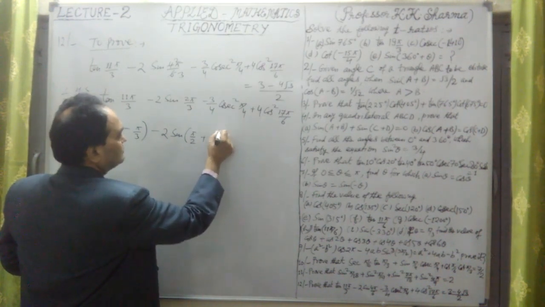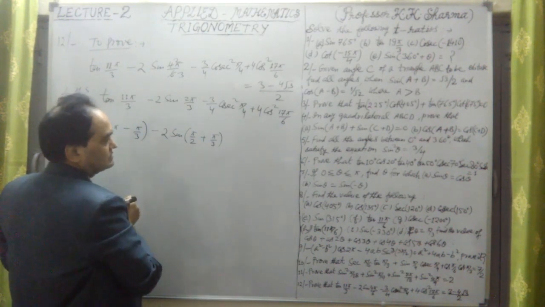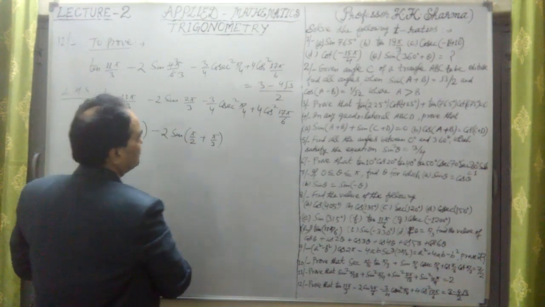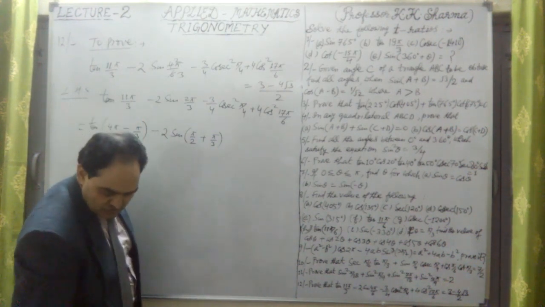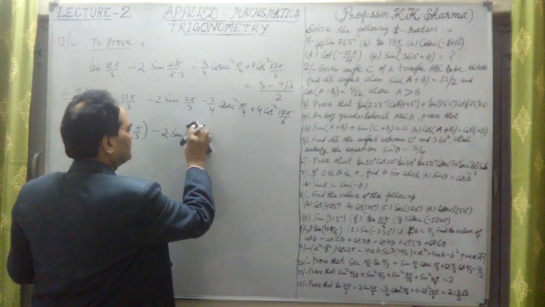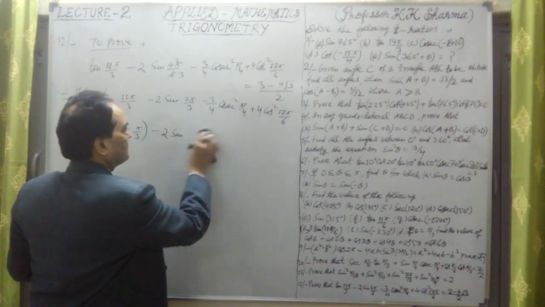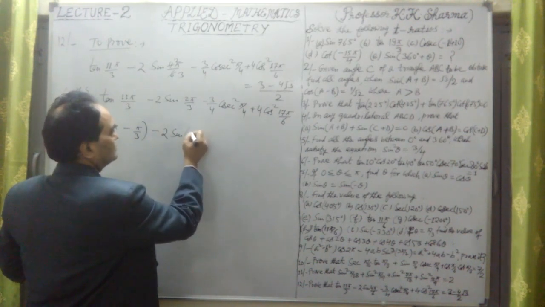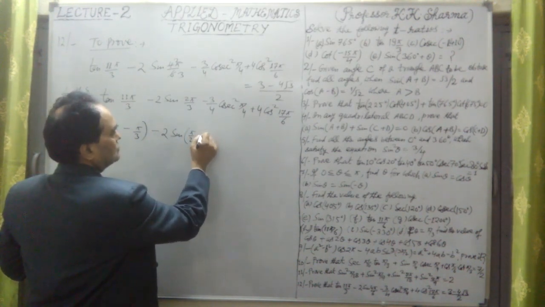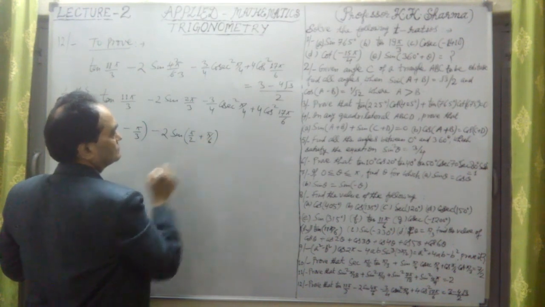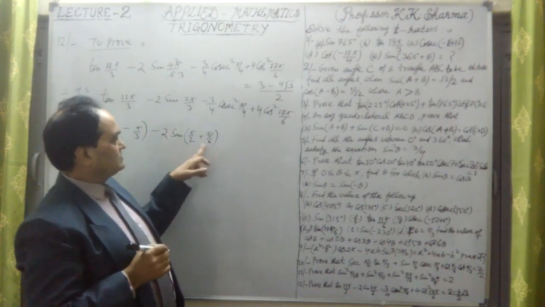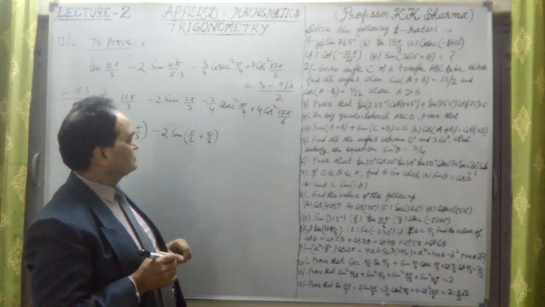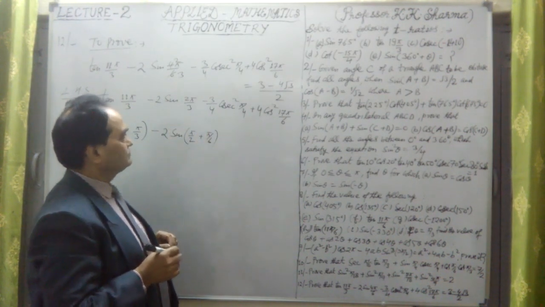Taking 6 as LCM, 3 pi plus 2 pi, so 5 pi by 6, that is the proper one.